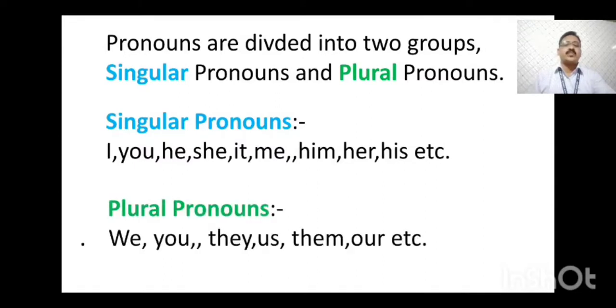If the noun is plural, we can use we, you, they, us, them, our, etc. You can see that you is a pronoun used for both singular and plural nouns.